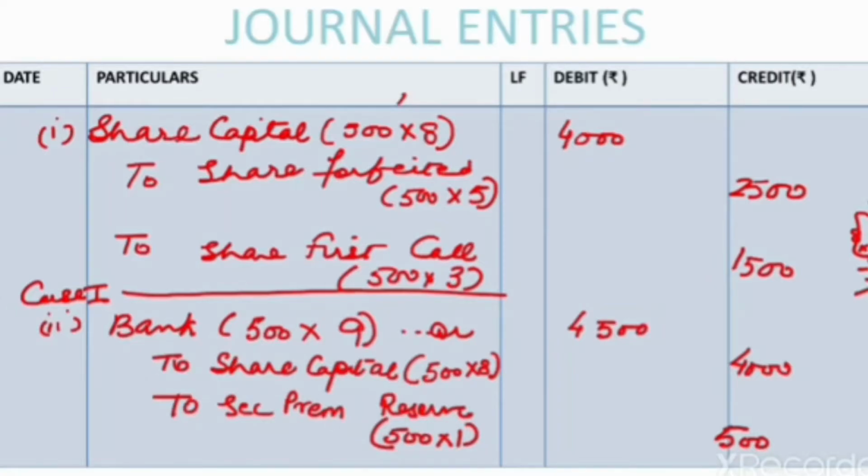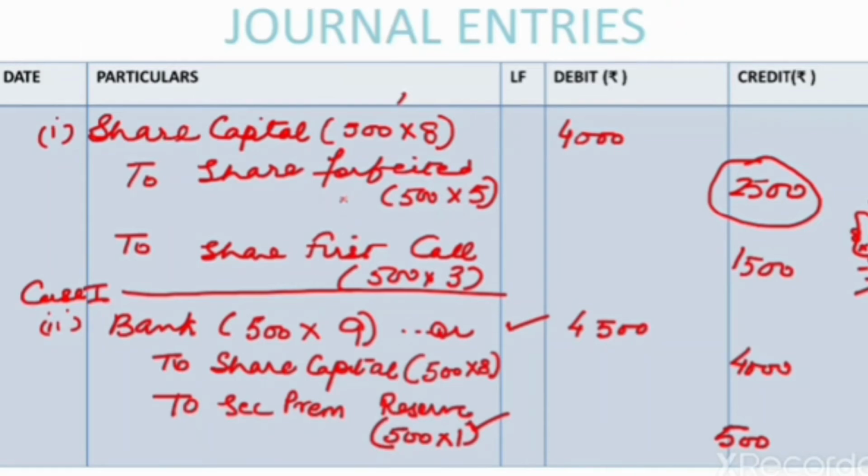Now children, as we discussed earlier, when the shares are reissued, the amount existing in share forfeited account is transferred to capital reserve account. As you can see here, the amount in share forfeited account is rupees 2,500. I told you earlier also that in case the shares are reissued at par or premium, here the shares are reissued at a premium. You can see securities premium reserve is credited. So nothing has been used from share forfeited account.